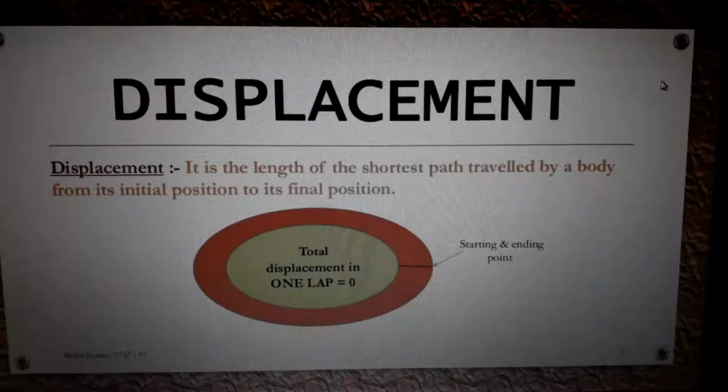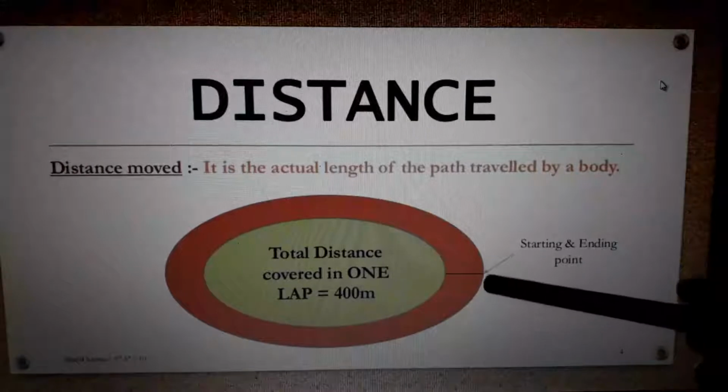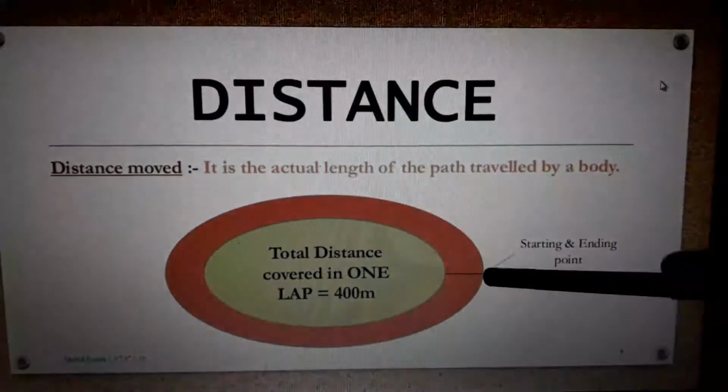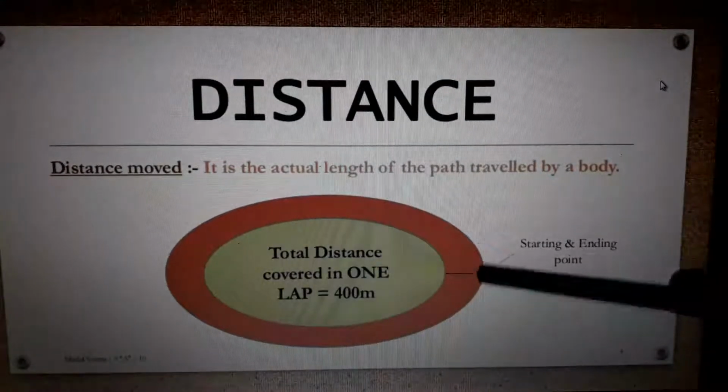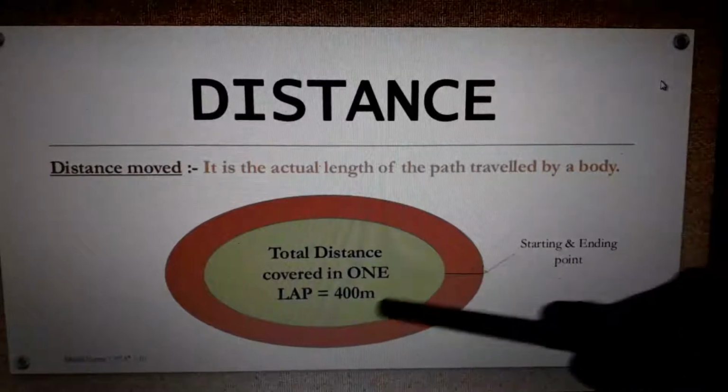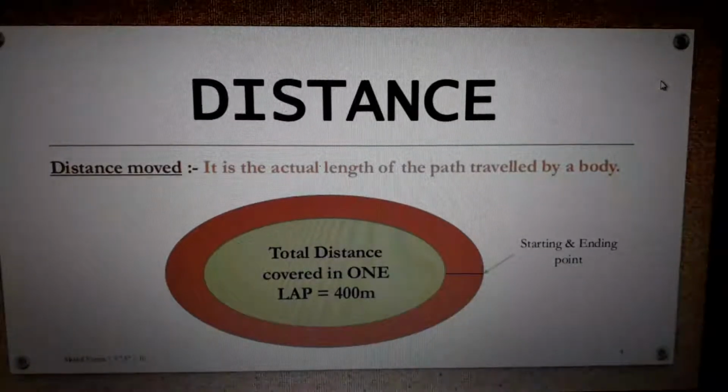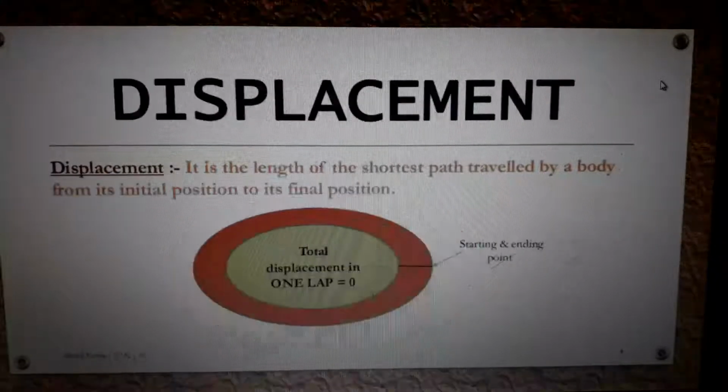Because displacement is the shortest difference between final position and initial position, which we get by an equation: final position minus initial position. Here, final position is what? Total traveled 400 meters. Initial position is 0. 400 minus 0 gives 400 meters. That is distance. Sorry. Distance means total length traveled, not that. Displacement here.